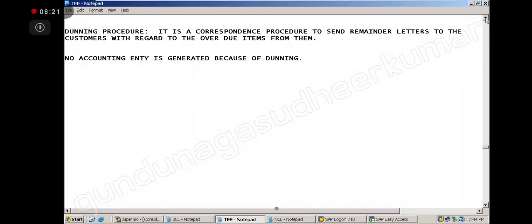What is the question in this point? Implementation is this one. What is the accounting entry? Entry spelling is wrong. Okay, so what is the accounting entry generated for Dunning? Is the question. And your answer is no accounting entry generated for Dunning.